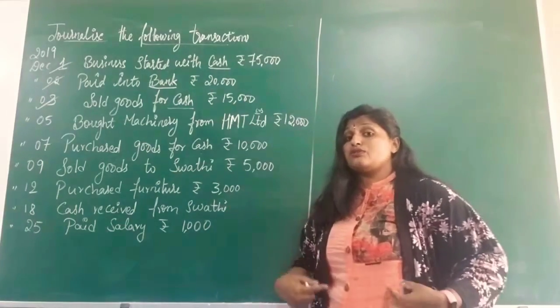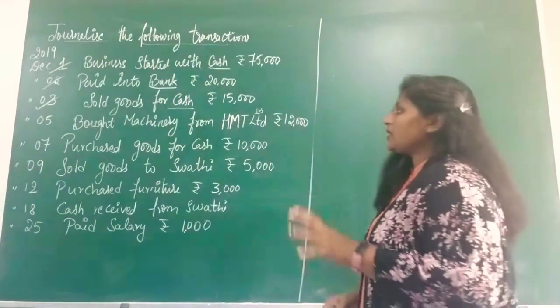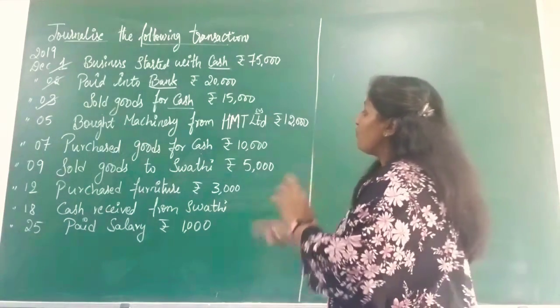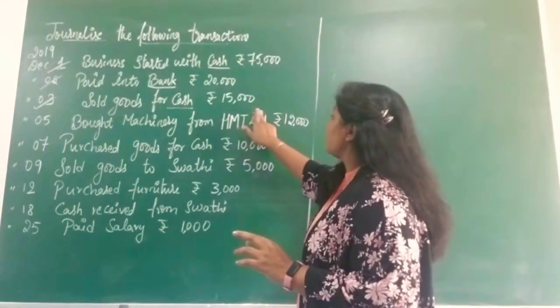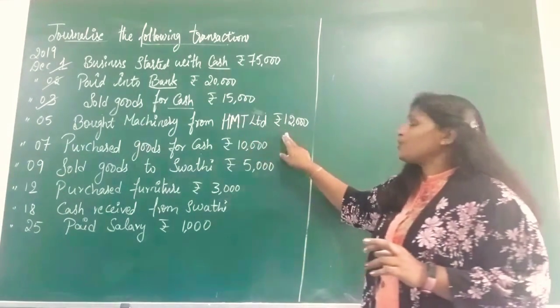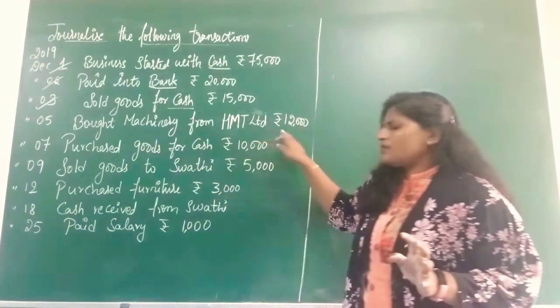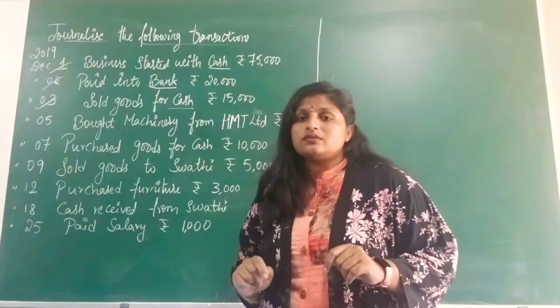Read the transaction once again. Read it carefully. On 5th December, they have bought the machinery from HMT Limited, rupees 12,000. Just observe, something is missing in this transaction.